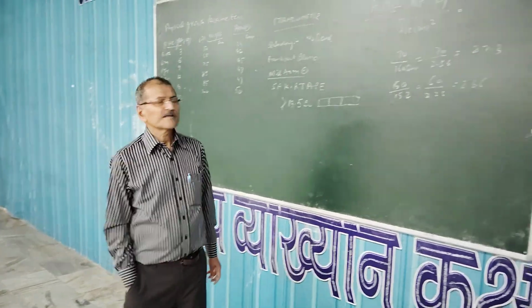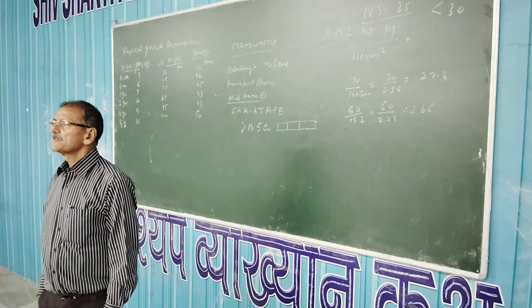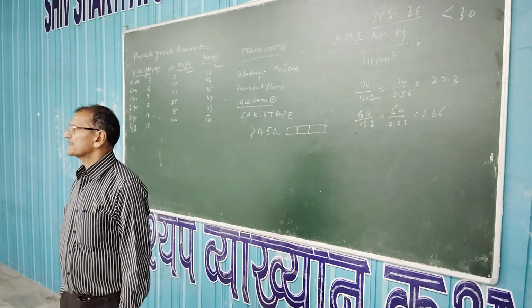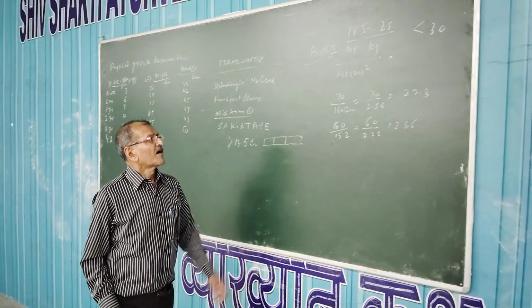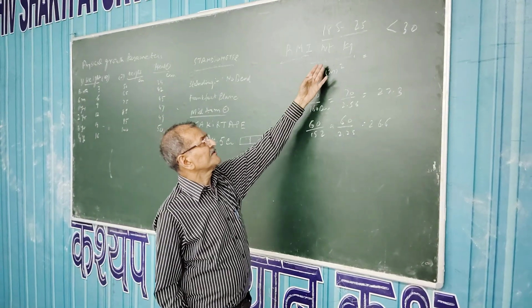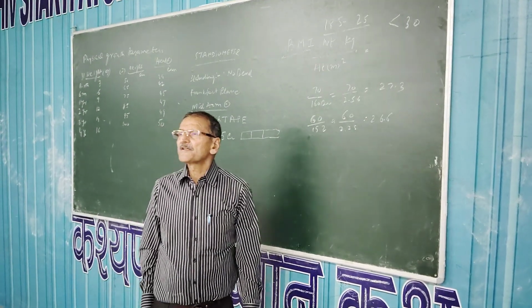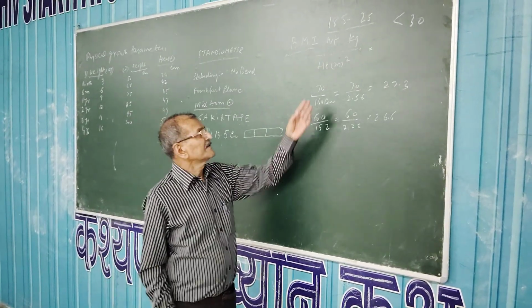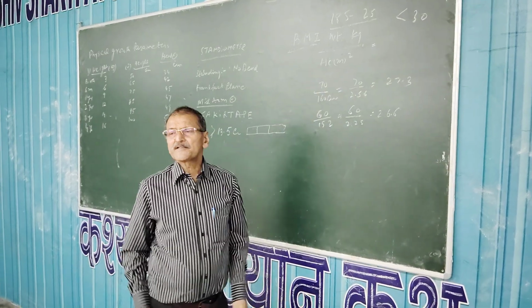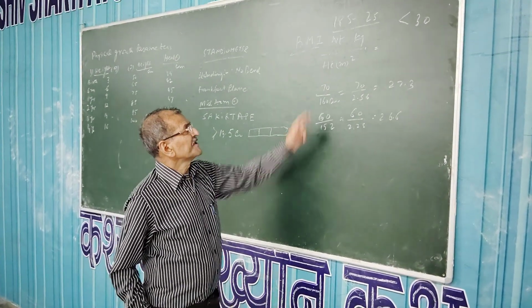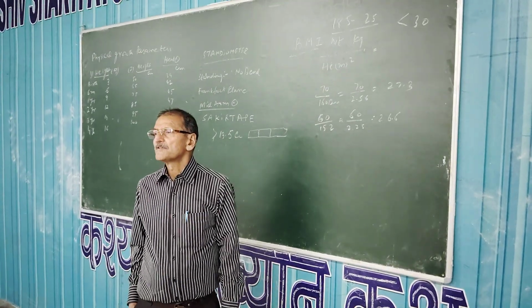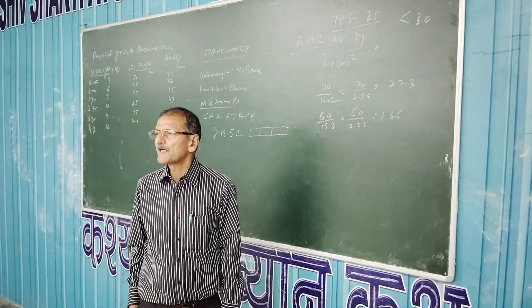This is important because obesity is on the rise. So body mass index means, how to calculate it? You take weight in kg and height in meters square. This you have to divide, right?